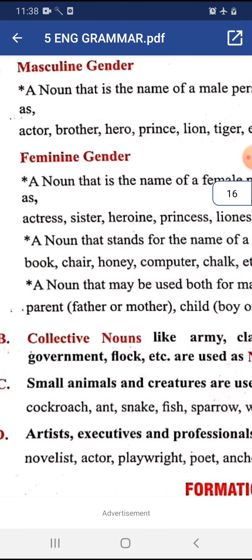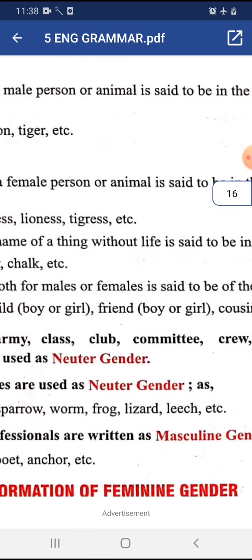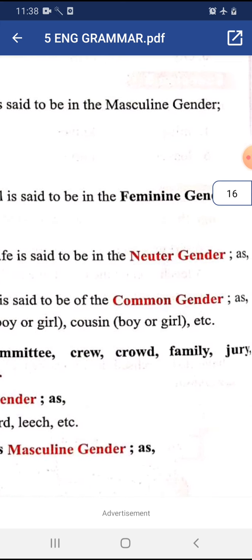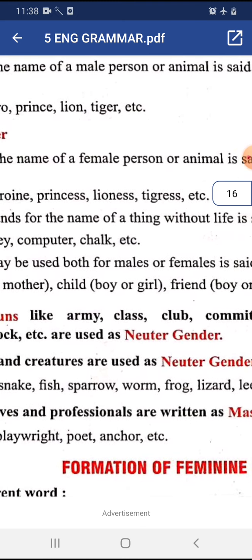For example, parent, father or mother can be male or female. Child can be a boy or girl. Friend can be a boy or girl. Cousin can be a boy or girl. So they are considered as common gender.